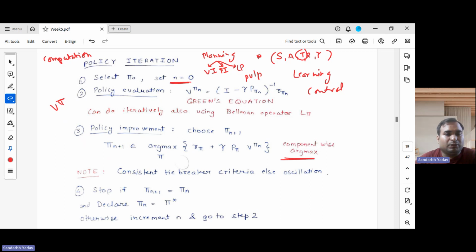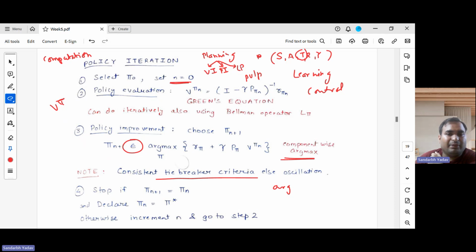One important thing to note here is that a consistent tiebreaker criteria is needed. Here the argmax uses belonging to, not equal to. So suppose there are 5 actions which have the same value and you choose one of them; keep it consistent in future iterations also.